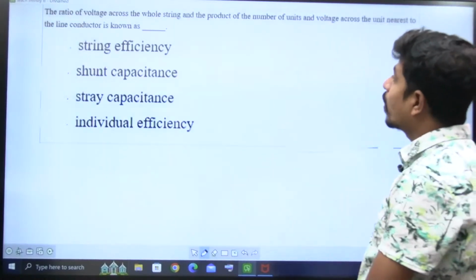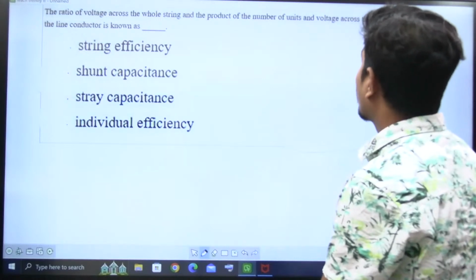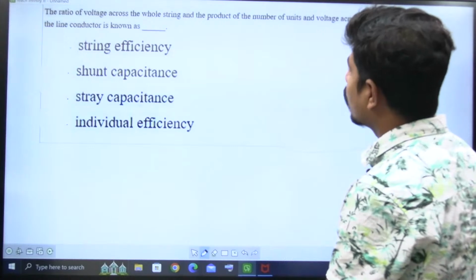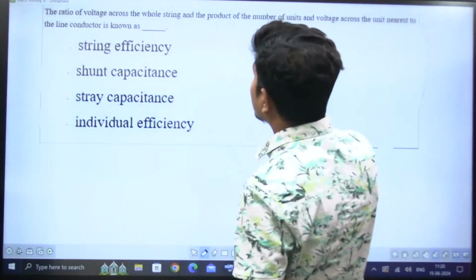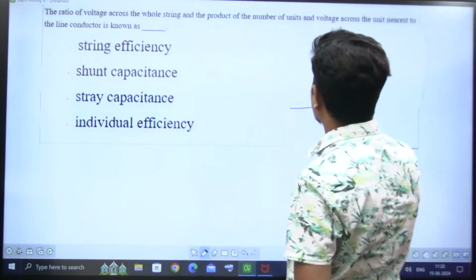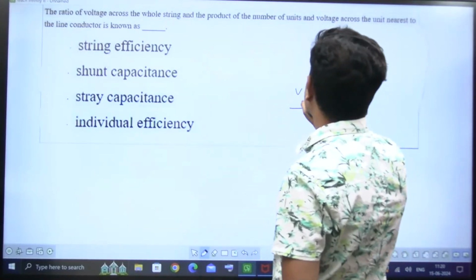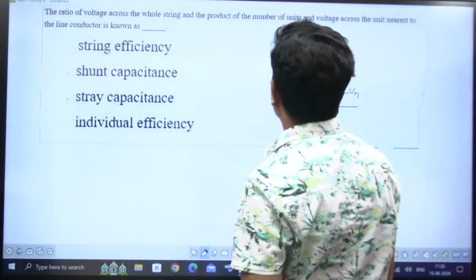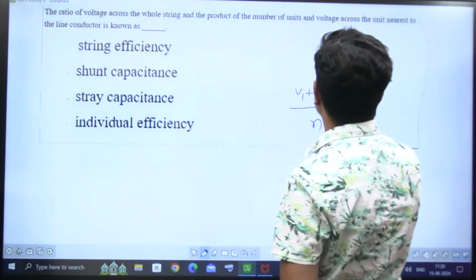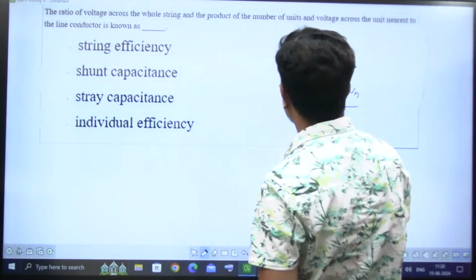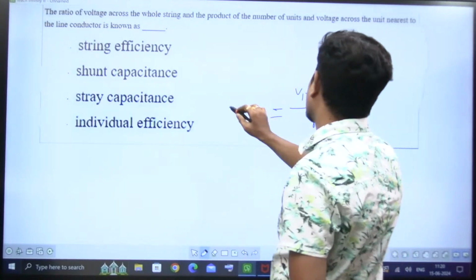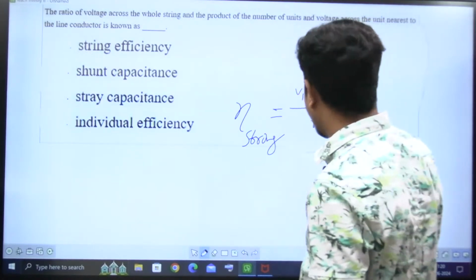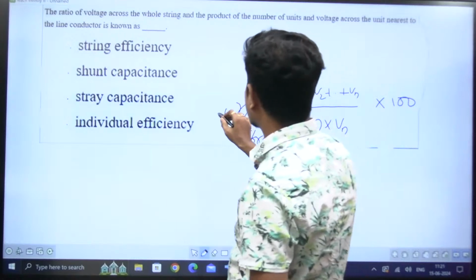The ratio of voltage across the whole string and the product of the number of units and voltage across the unit nearest to the line conductor is known as, what is it saying? The ratio of voltage across the whole string, meaning V1 plus V2 and so on up to Vn, by the product of the number of units, n, into the voltage across the unit nearest to the conductor, that is Vn. This is nothing but string efficiency of insulators. String efficiency into 100 will give you percentage string efficiency.